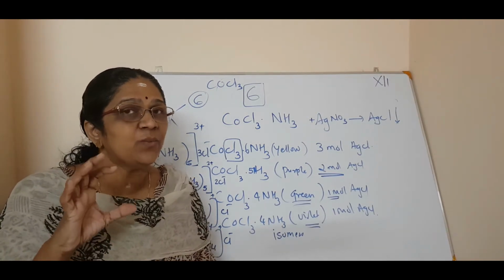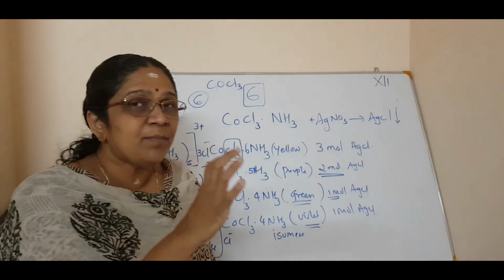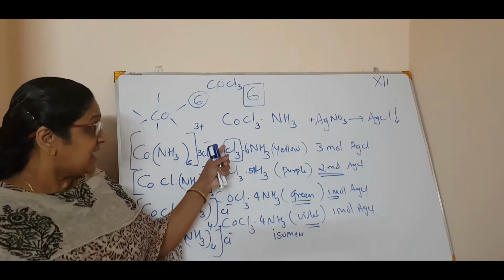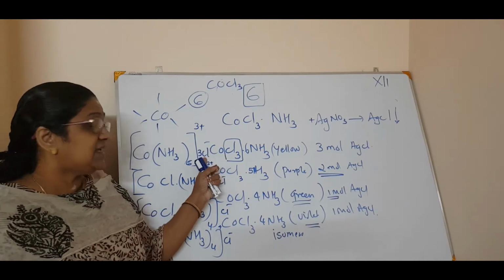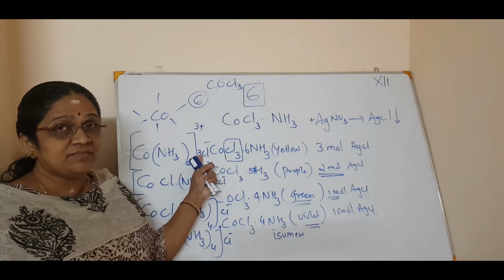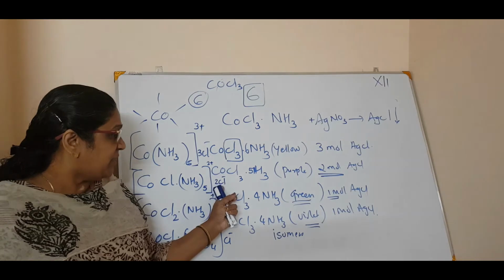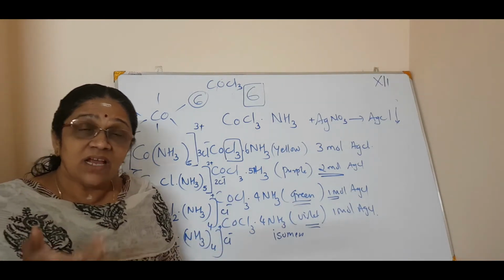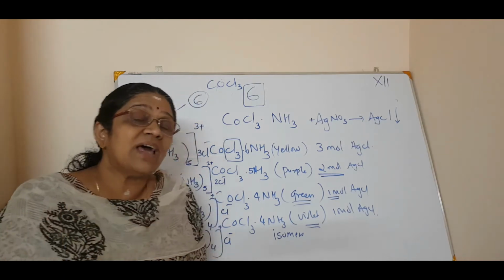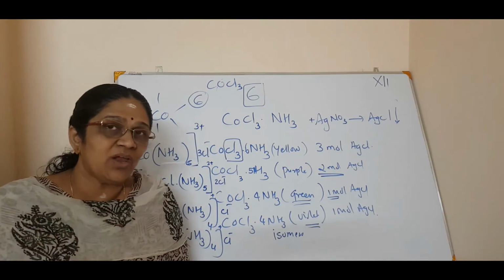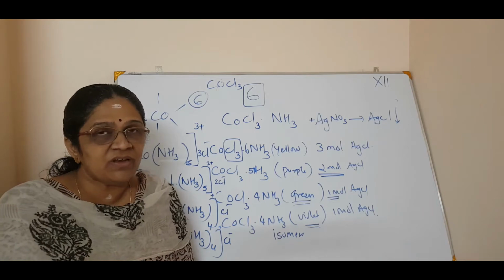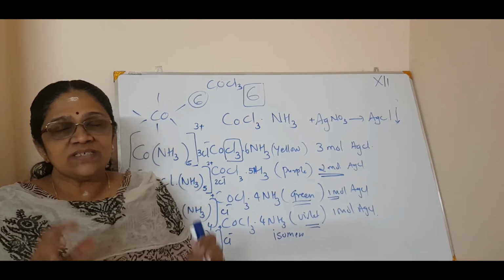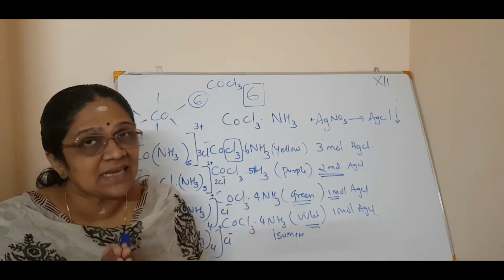Now hope you are clear with the secondary valency and the primary valency. Primary valencies are ionizable. For example, in this case, the primary valency is 3, because there are 3 chlorine. Here the primary valency is 2. Here the primary valency is 1. In a coordination compound, both valencies are there, because the counter ions are the primary valency. We will move into that later. So this is according to the primary valency and the secondary valency.